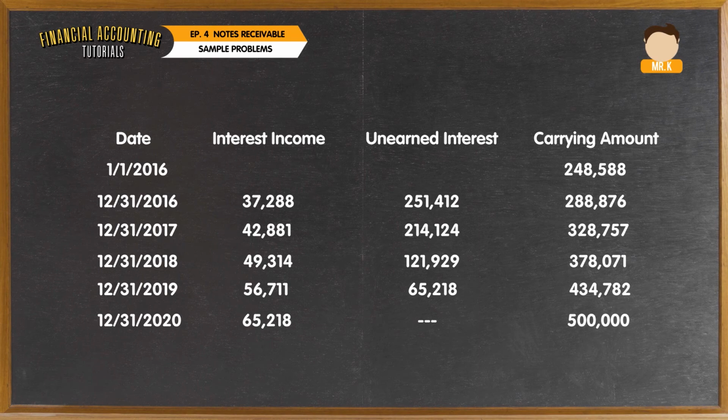2017, 2018, and 2019. Therefore, the cash received column is only filled in 2020. This also means that there is no amortization during the first 4 years. Therefore, the respective interest income per year shall be added back to the note's carrying amount until the same becomes 500,000 as in 2020.